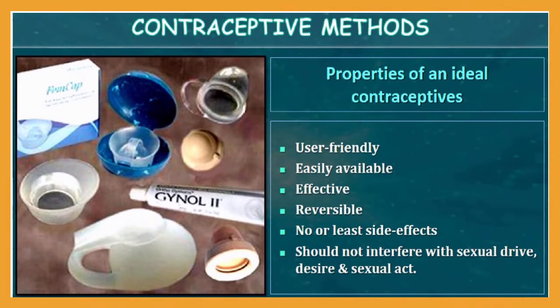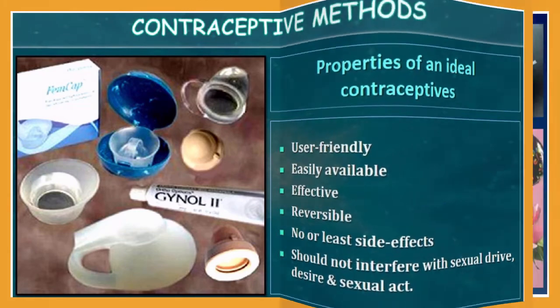First of all, let me start with the properties of an ideal contraceptive. It must be user friendly, easily available, effective, reversible, with no or the least side effects, and should not interfere with sexual drive and desire. It should also not interfere with the sexual act. These are the characteristics of an ideal contraceptive.